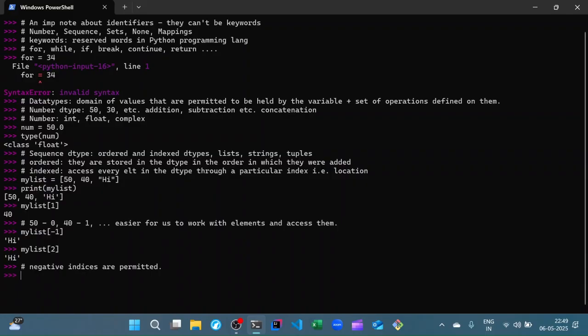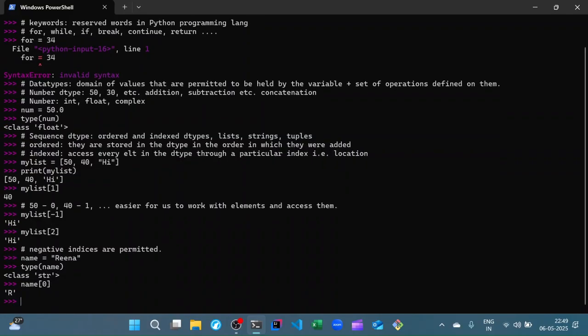Let's come to strings. Defining a string is very easy. I had showed you how to do it in the previous video. So I could define a name variable as Rina, and there you go. I have easily defined a string. Similar to lists, we can identify a particular character in the string by indexing it, that is 0. And as you can see, it is ordered as well.